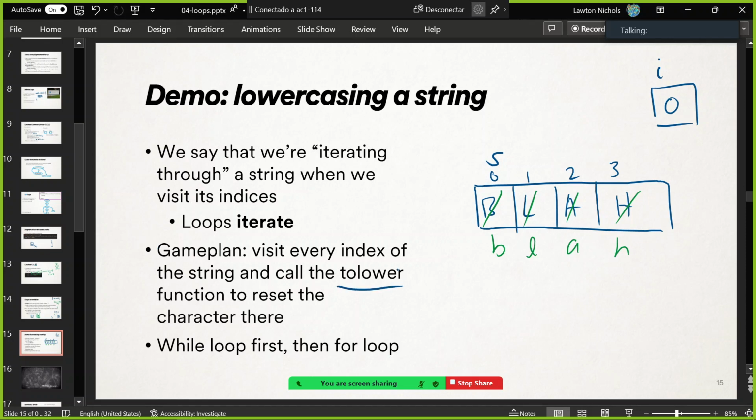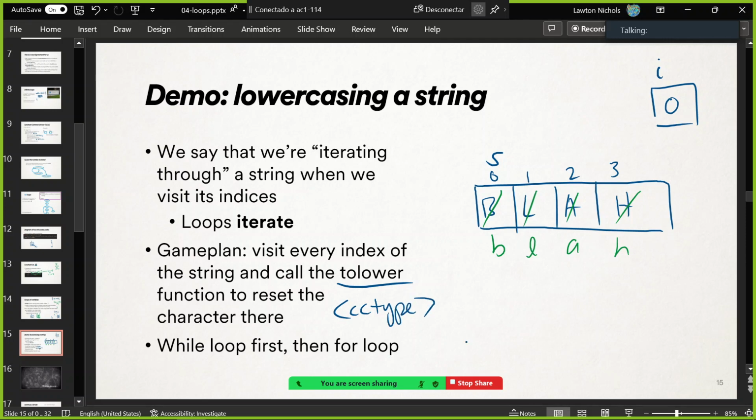And we're going to call toLower. Remember that special library helper function? We're going to call toLower to change the character from capital to lowercase. It was cctype, the cctype library. This is where it lives. Yeah, good question, cctype. So we're going to include that.